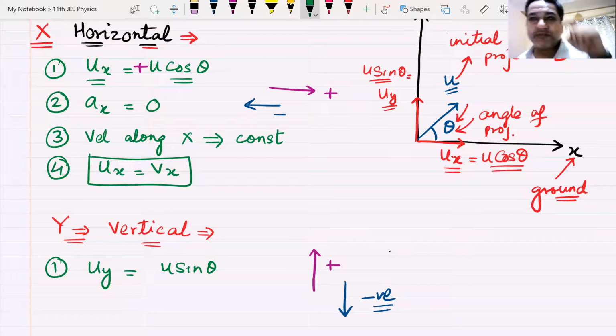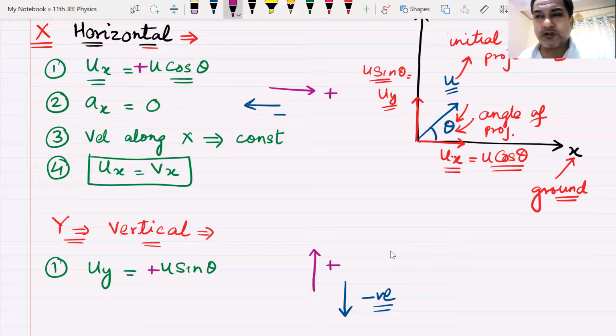Everyone has missed the same thing that I missed. Plus, yes, beta Santosh, I also missed it. We are all human beings. Don't make this mistake. Always remember the sign convention. Everyone got this? So you must choose plus, because it is directed upward.